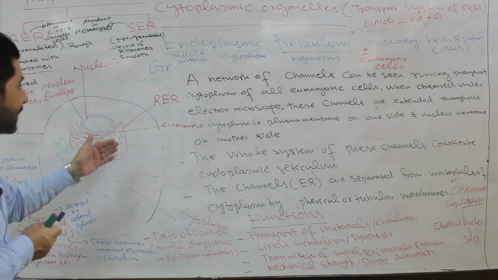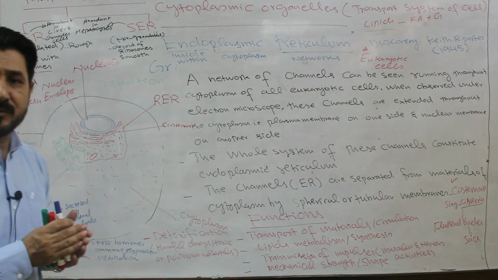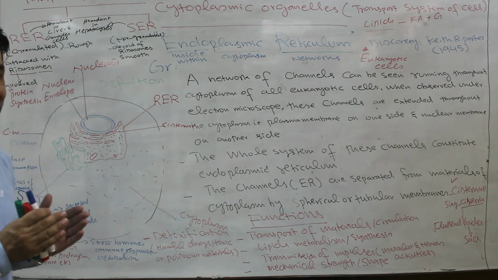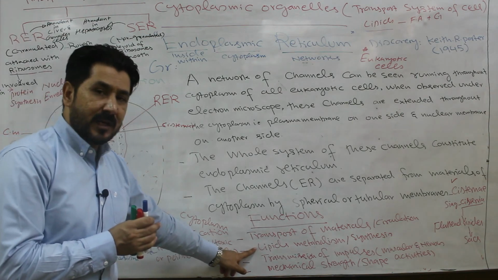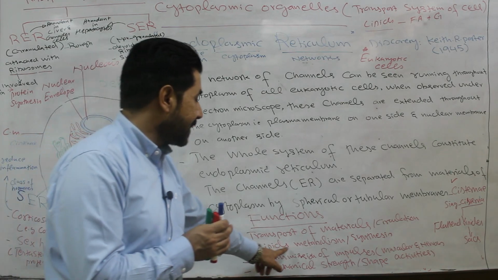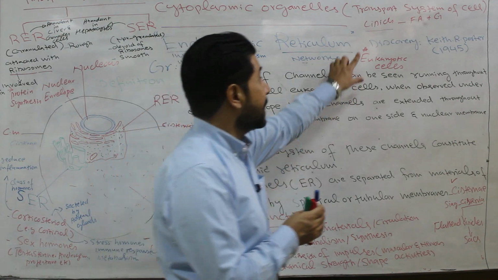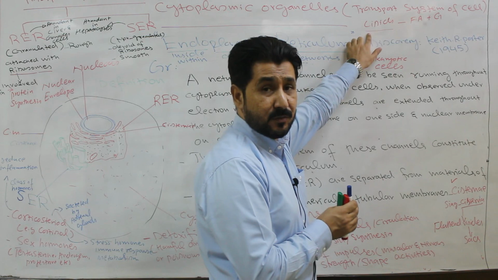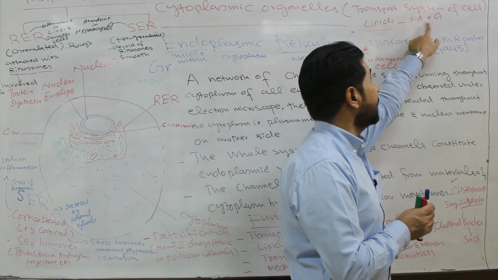But if we see the function of smooth endoplasmic reticulum, it performs a variety of vital functions inside the eukaryotic cell. The main function of smooth endoplasmic reticulum is lipid metabolism or synthesis of lipids. As you know, lipids are organic, complex molecules, polymers, combinations of two monomers, fatty acid and glycerol.